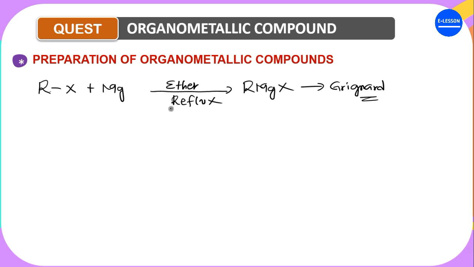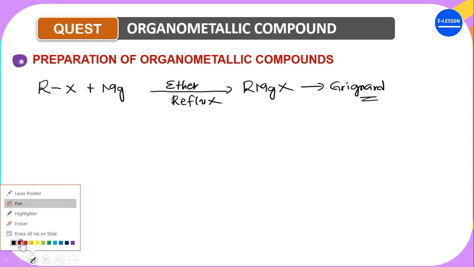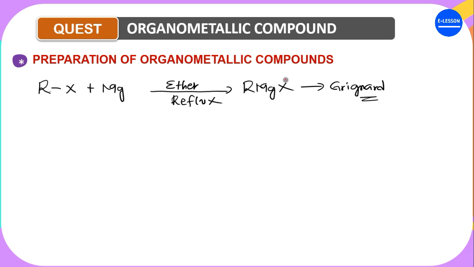Now, when you are carrying out this reaction, everywhere must be dry, and that is why we use volatile ether. If you use water, it will give a different product entirely. Are you getting it? If a little water is present in this reaction, it will mess up the whole process, and the organometallic reagent will never be formed. So you must make sure that the place is dry, and that is the reason why most times the kind of ether that is used is dry ethyl ether.